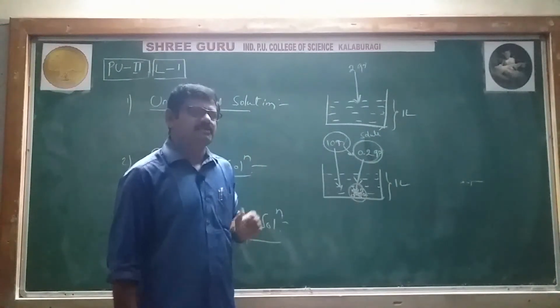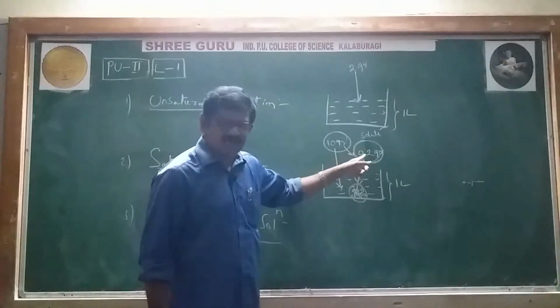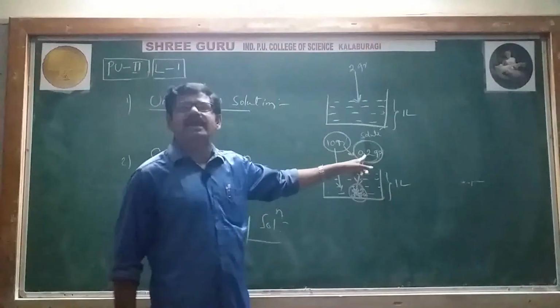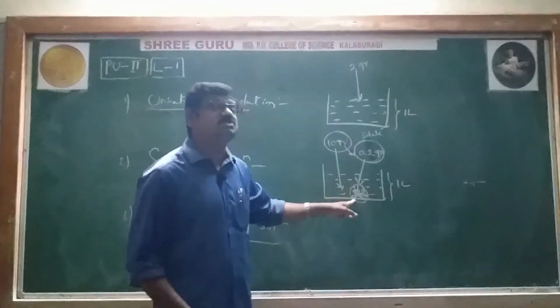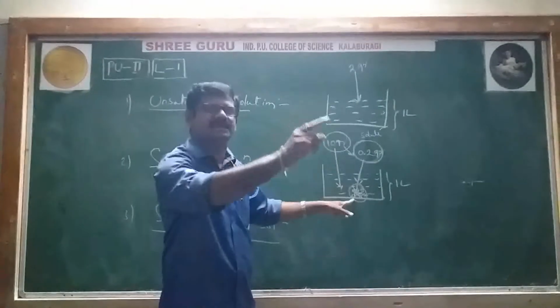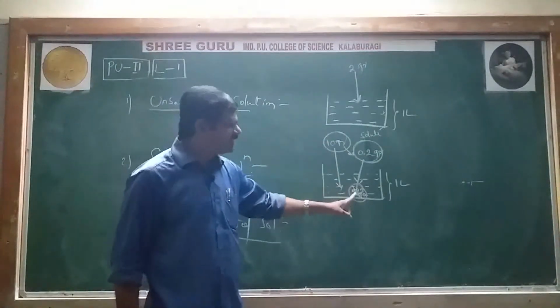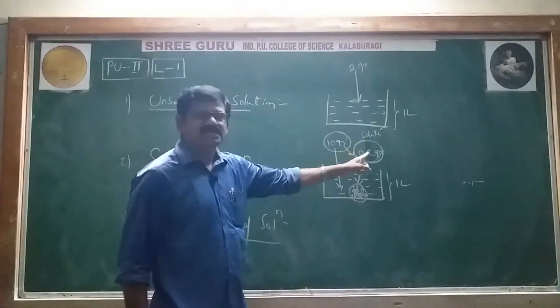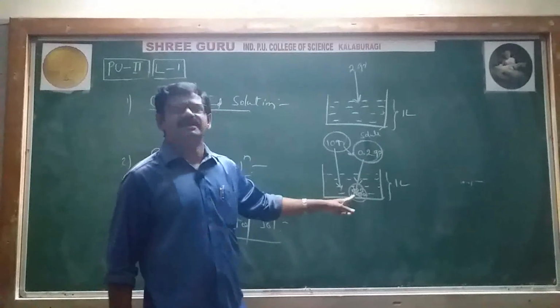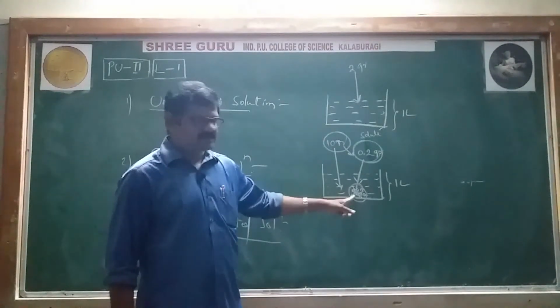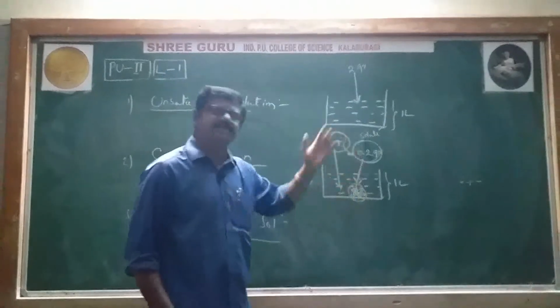Once again, whatever extra salt we are adding seems to be going and depositing at the bottom of the container, but really this salt is not coming and depositing. Then where is this salt coming from?